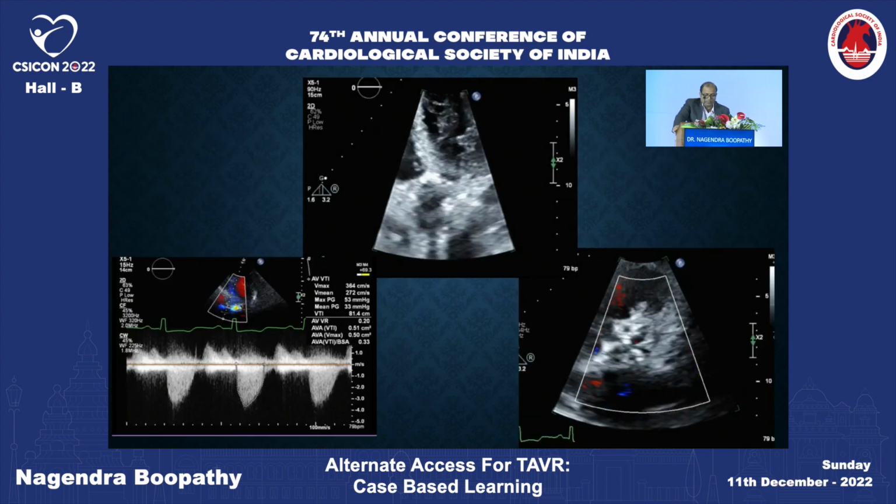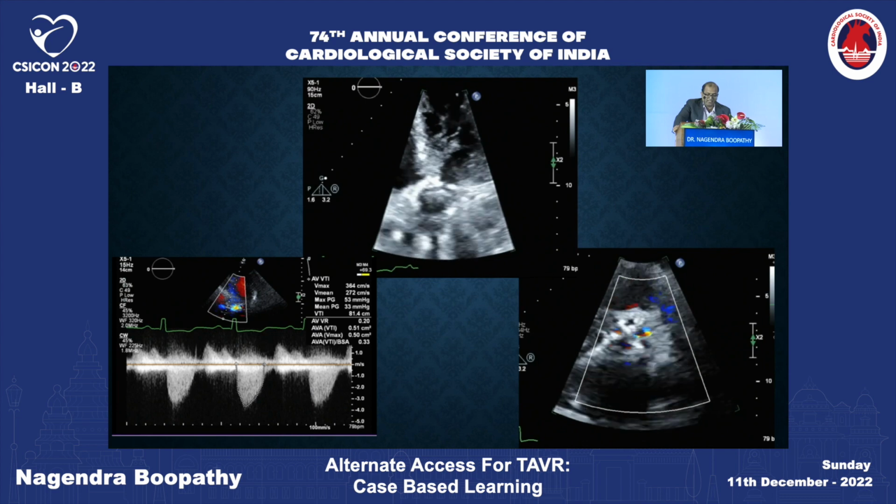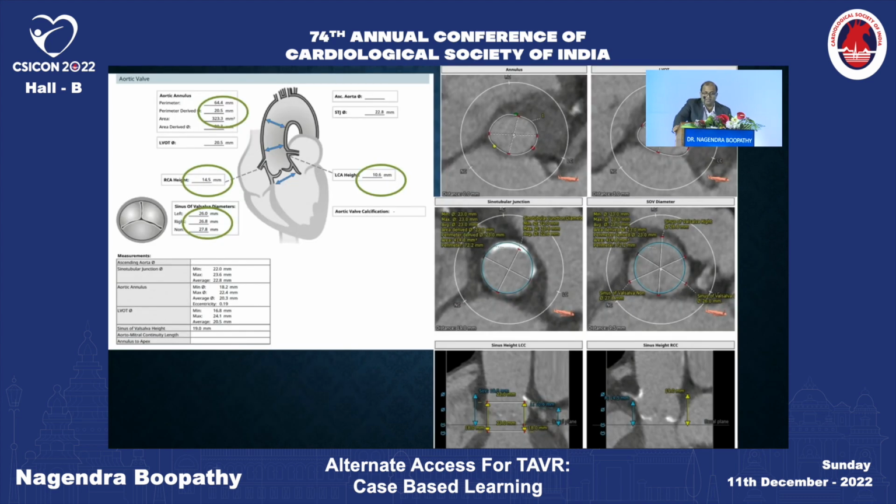This is the echo of this particular patient. You can appreciate a significantly restricted aortic motion with high gradients. He has CKD and is on maintenance hemodialysis through a permacath inserted in the right IJV. This is the anatomy of the particular patient.